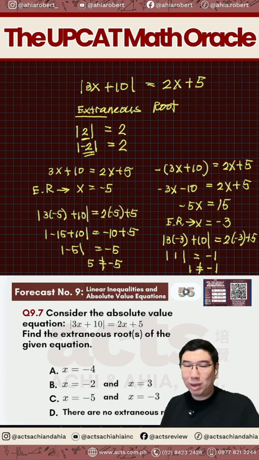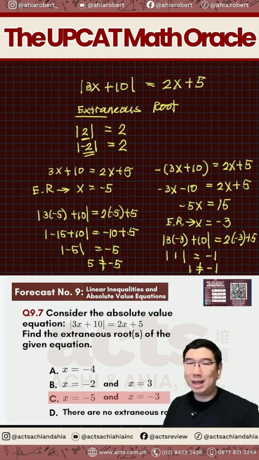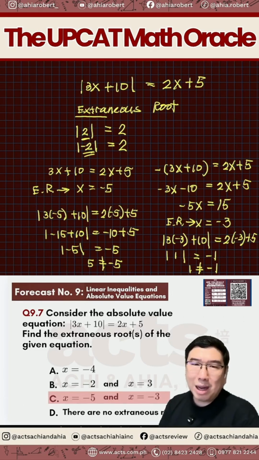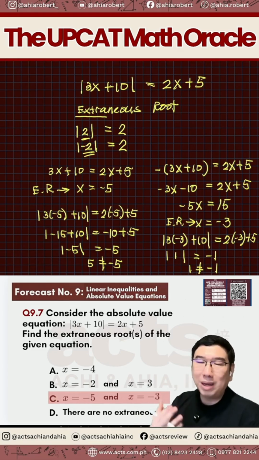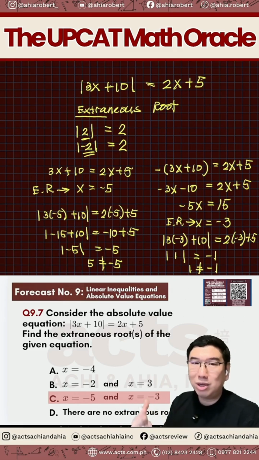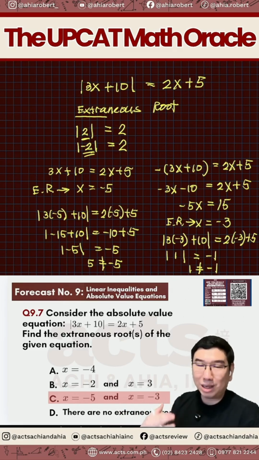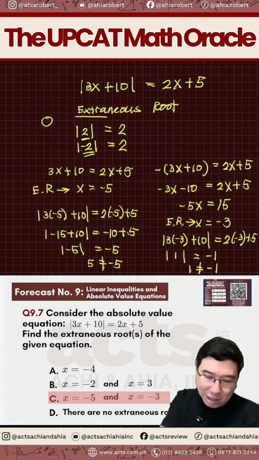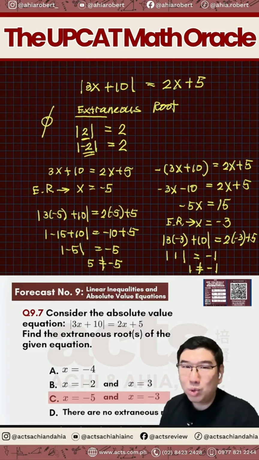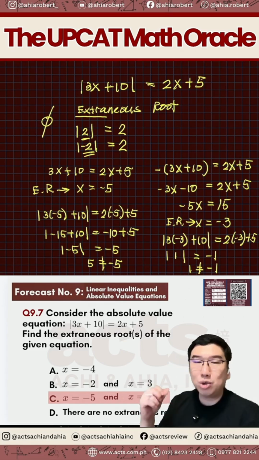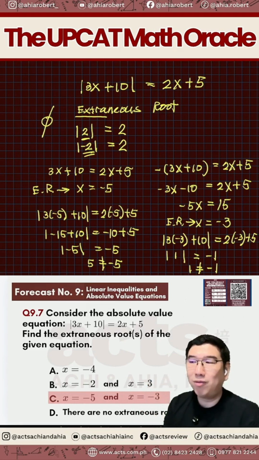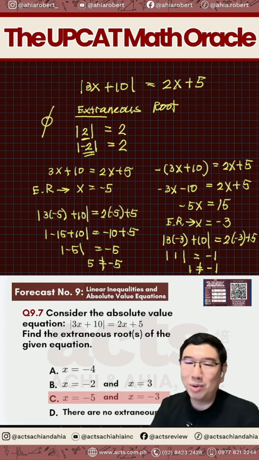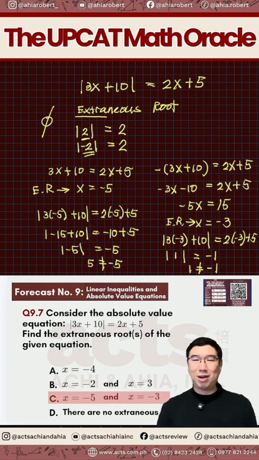Okay? So that's why the answer here has to be your letter C. So ano ibig sabihin ano yung solution natin sa equation na ito? Both answers are invalid. Since both answers are extraneous roots, therefore wala siyang sagot. So totoong answer ng solution ng equation na ito is a null set, meaning to say no solution. But since we're looking for extraneous root, that's why the extraneous root is basically letter C. x is both negative 5 and negative 3. So, nagets natin dito. Question tayo, clarification.